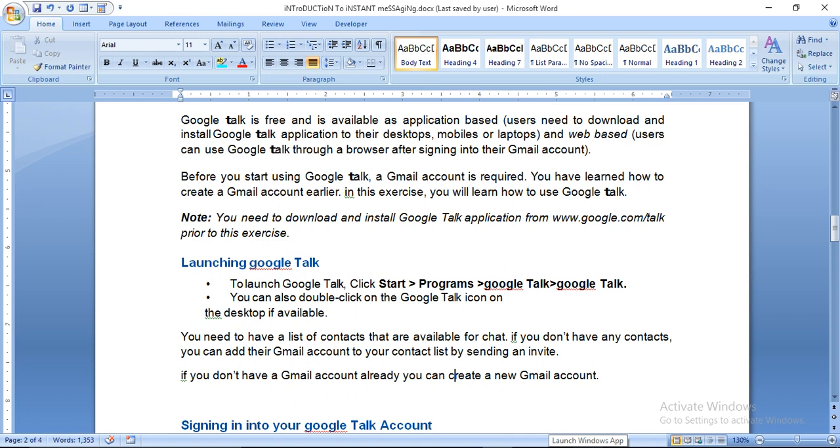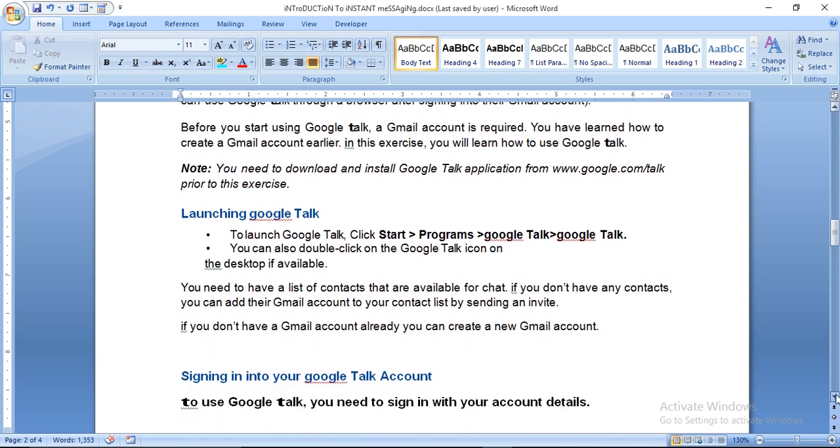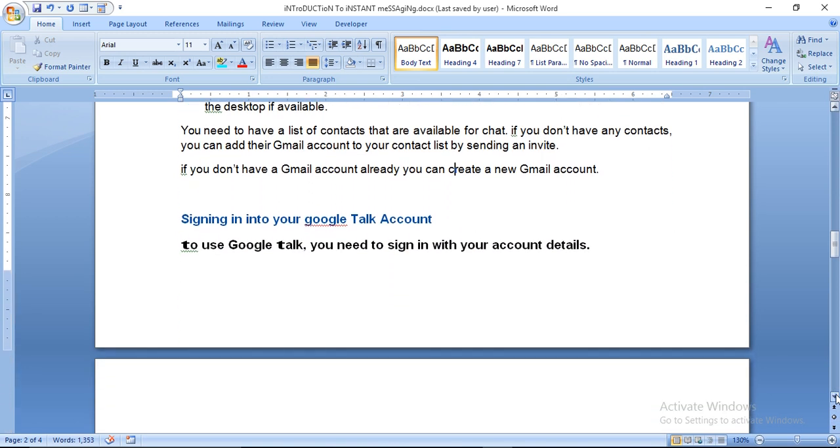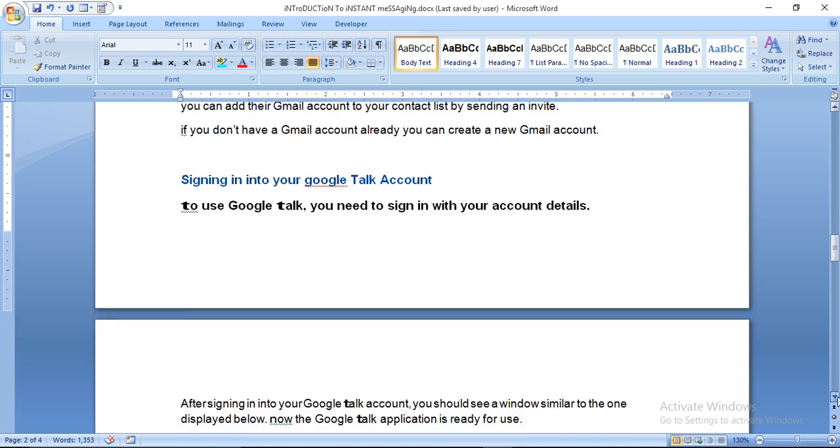If you don't have a Gmail account already, you can create a new Gmail account and sign into your Google Talk. Then you will be able to sign into your Google Talk account. To use Google Talk, you need to sign in with your account details.